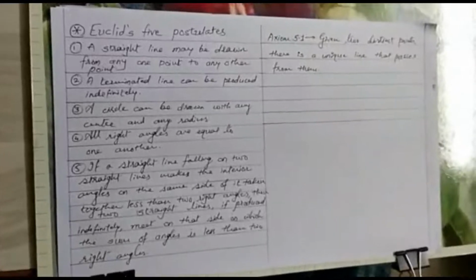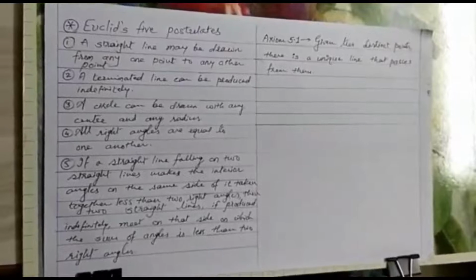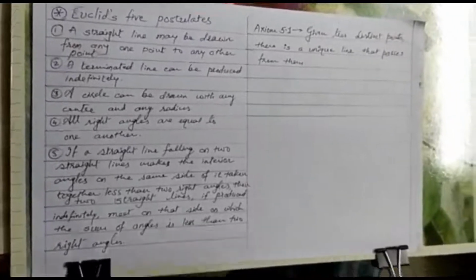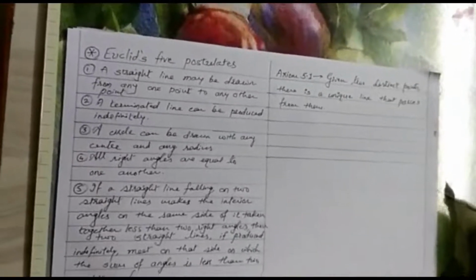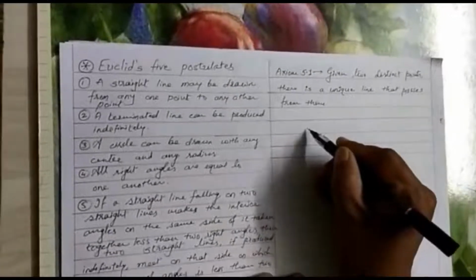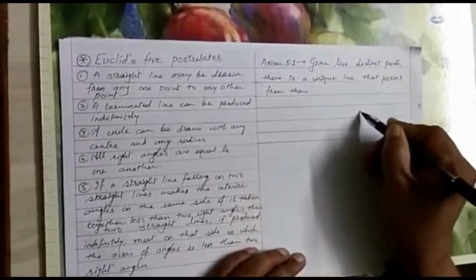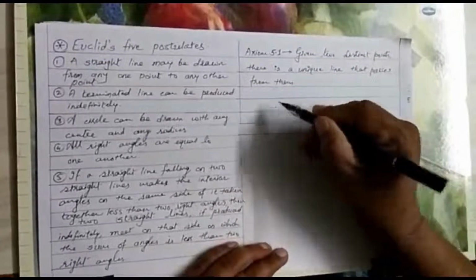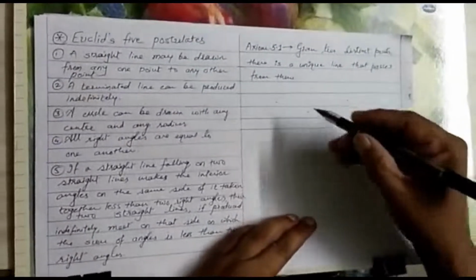Students, let us see now Euclid's 5 postulates. What is the first postulate? A straight line may be drawn from any one point to any other point. Okay, I will try to explain. This is a point, one point. This is another point. This is one more point. A straight line may be drawn from any one point to any other point.